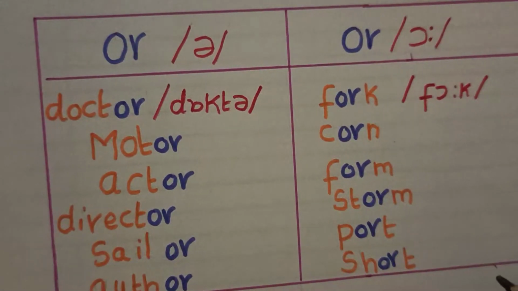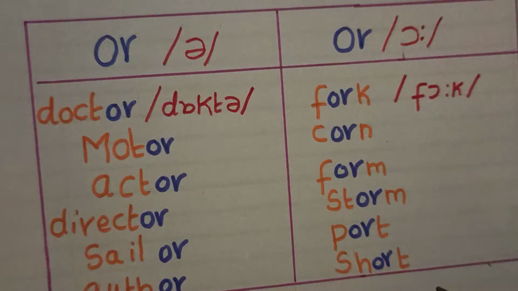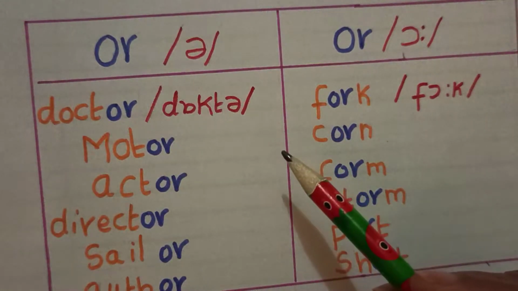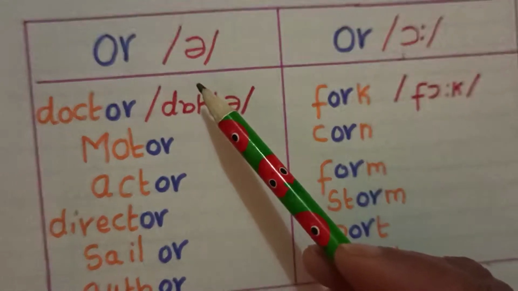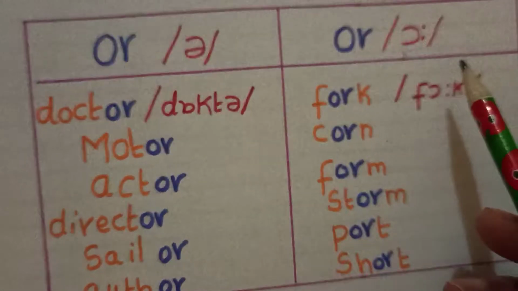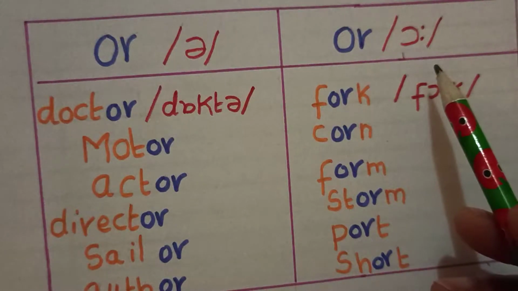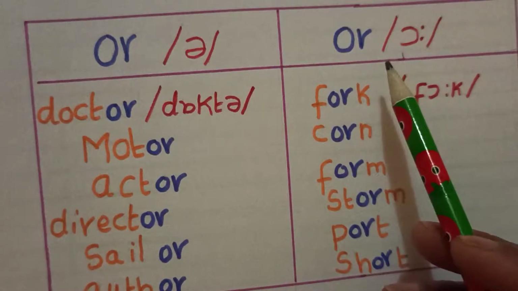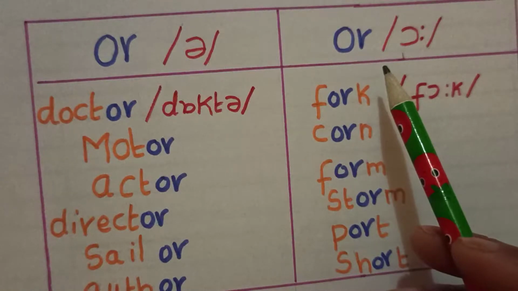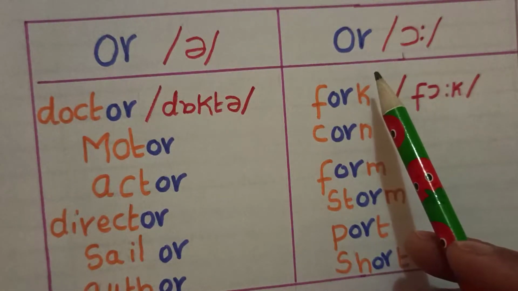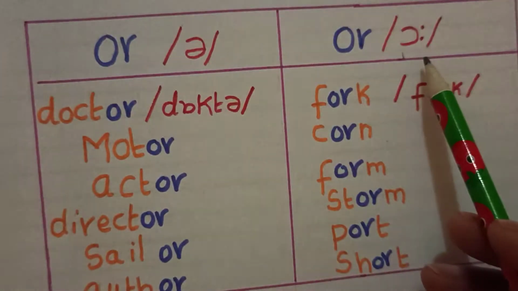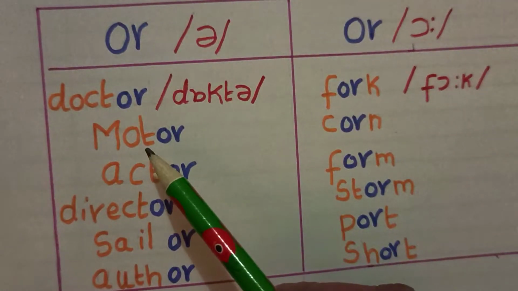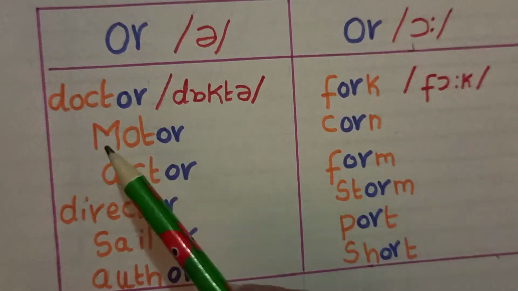In this video, we will see about the digraph OR. It makes two sounds in different places. In some places, it makes one sound, and in some places, it makes the sound O. So here I have used the British phoneme chart to make the sounds easier to understand. Let's see a few examples of each.